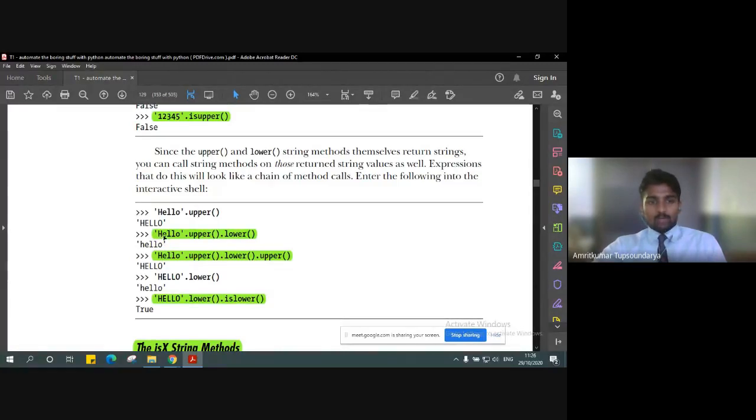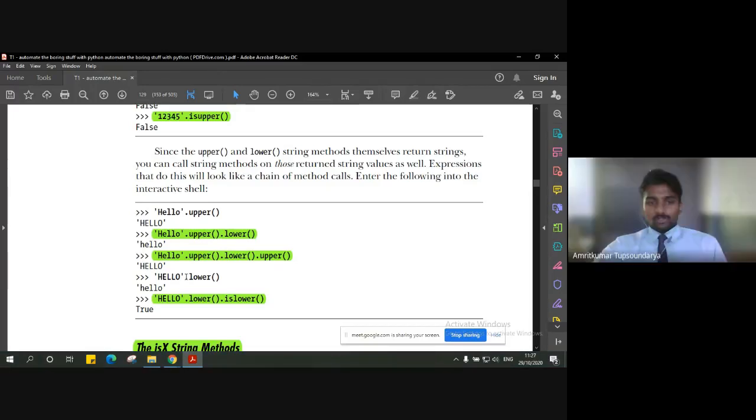Even though we had one capital letter H in the original string, all the letters are converted to lowercase, because all were first converted into upper, and then all were converted back into lower. So whatever the last method is will have the updated value.